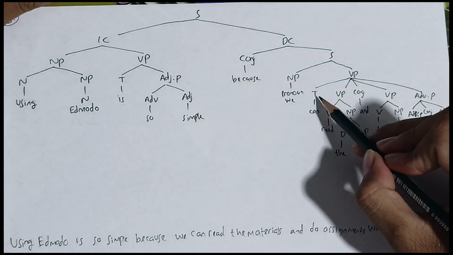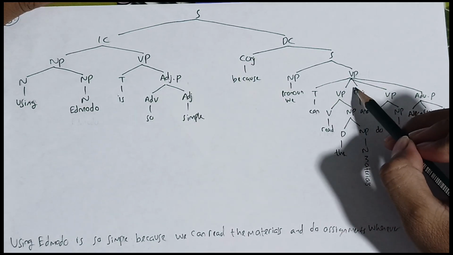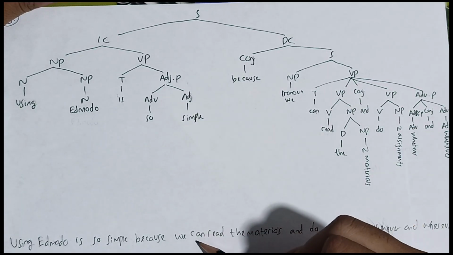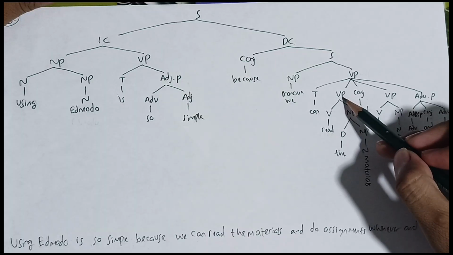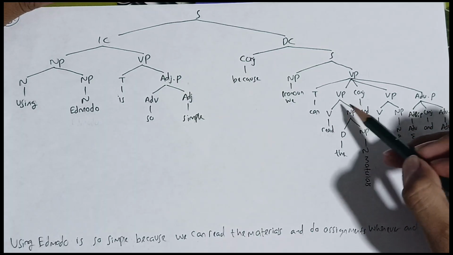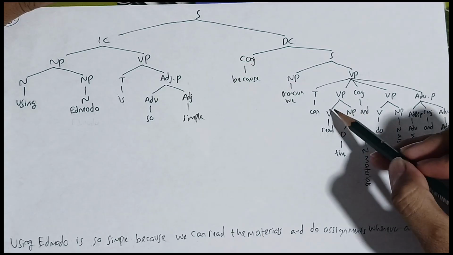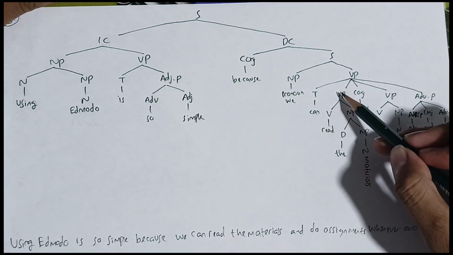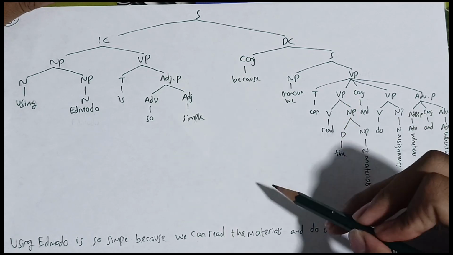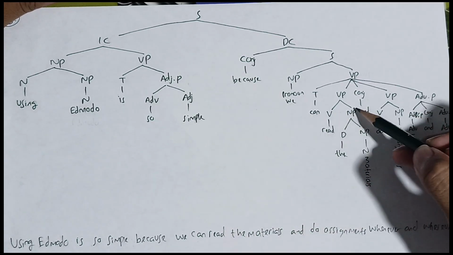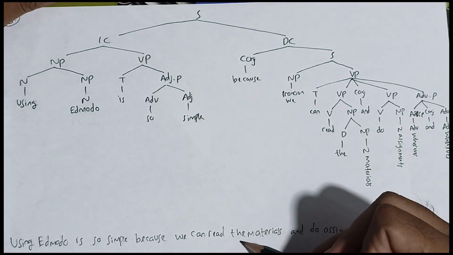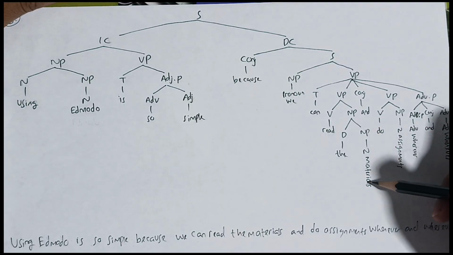So why is this combination called a verb phrase? Because the verb becomes the main of this phrase. The tense of this verb phrase is "can", and then verb phrase 1 is formed by a verb and a noun phrase. Because the verb is the main in a combination of verb and noun phrase, this phrase is called a verb phrase. The verb is "read", and the noun phrase is formed by a determiner and a noun phrase. The determiner is "the", and the noun phrase is "materials", because materials is plural, so it's called a noun phrase.